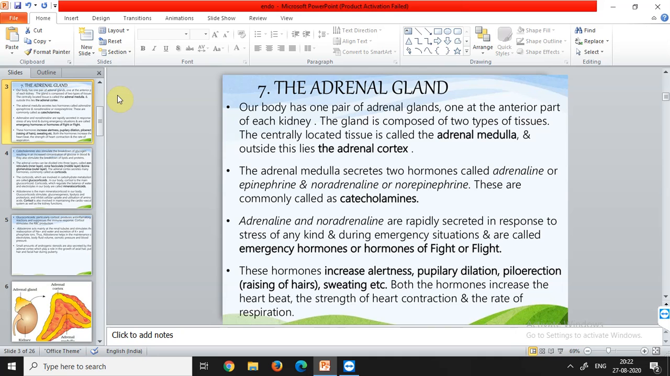And sweating जो होती है हमारी वो बॉडी में बढ़ जाती है. So both the hormones, they are increasing the heartbeat, the strength of the heart contraction and the rate of respiration. ये सब कंडीशन जब बढ़ती हैं तो ये किस चीज़ का एक्शन होता है? That now we know that जो हमारी बॉडी में एड्रीनालिन रिलीज हुआ है, so it is also called adrenaline rush.